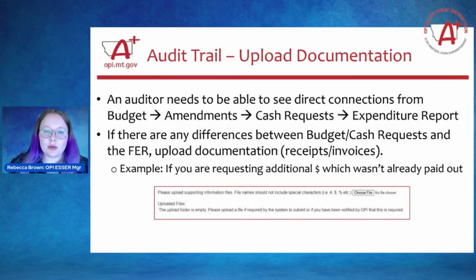Next slide, please. Through this process, you do want to make sure that you are keeping a consistent audit trail. We've said this quite a few times as you are going through these ESSER grants. These are federal dollars, and they are subject to audits. If and when an auditor takes a look at this federal grant, they need to be able to see a clear, direct connection from the budget through all the amendments to the cash requests, and then finally with the expenditure report. If there are any differences between the budget and cash requests and what's reported in the FER, you will want to upload documentation such as receipts or invoices for those differences.